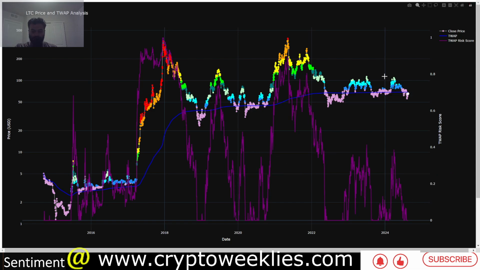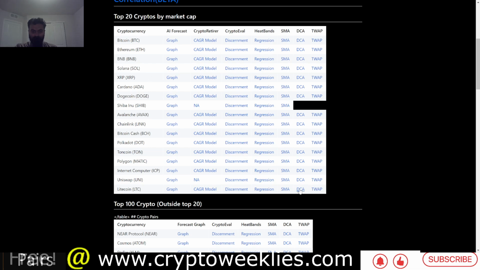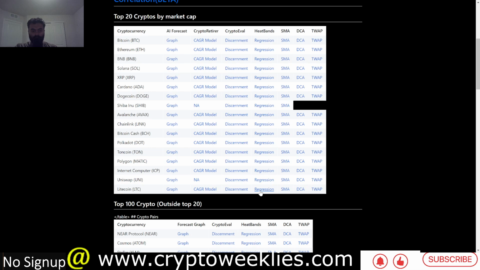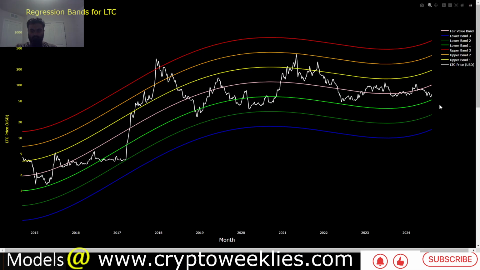Just to summarize everything, per the 3 models, the time weighted average and the dollar cost average model, Litecoin is in a buy zone. Per the SMA model, this is the second best time to dollar cost average Litecoin. The regression analysis says that price is close to the 1 standard deviation bottom, where mean reversion likely has happened twice in the bear markets.